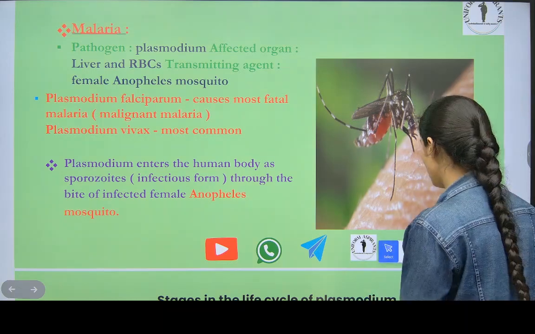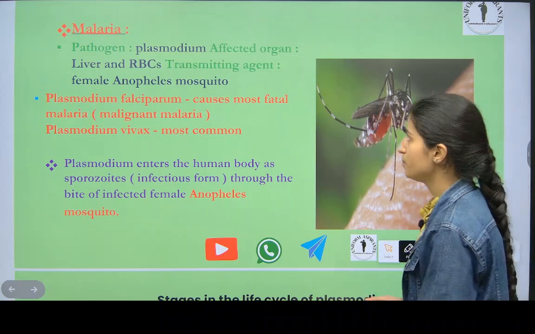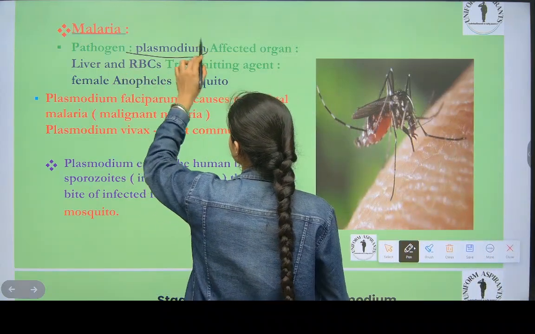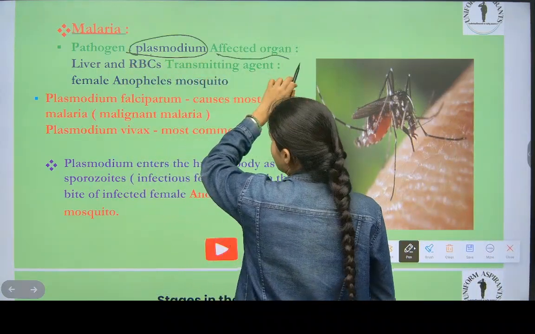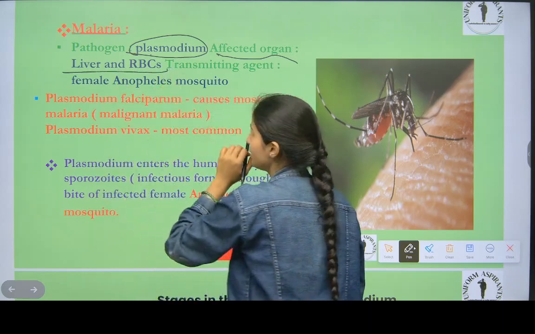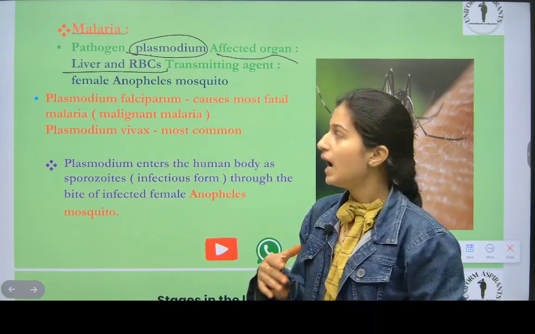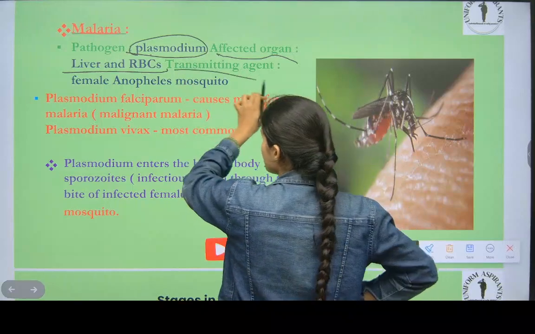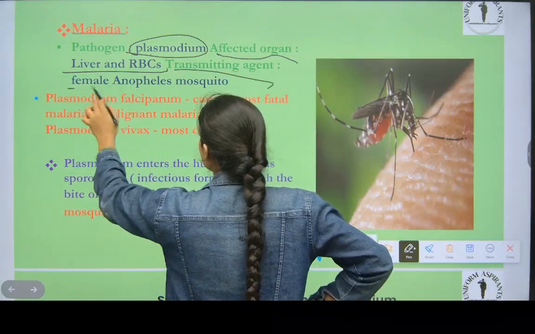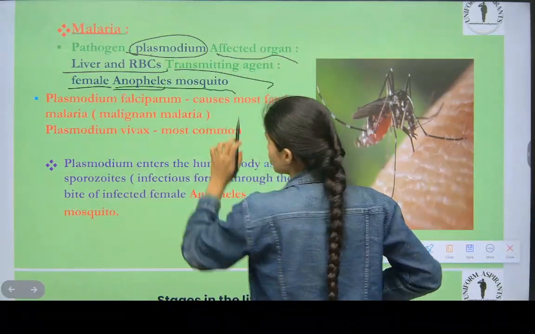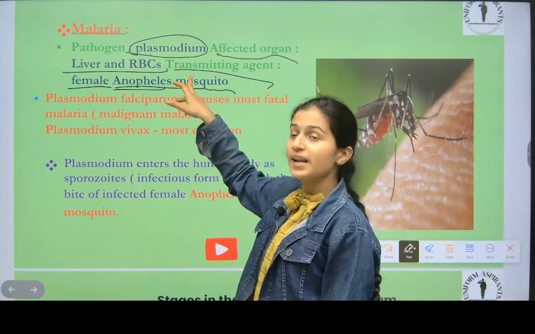Now malaria. What is the pathogen of malaria? Plasmodium. Affected organs are our liver and red blood cells. Transmitting agent is the female Anopheles mosquito. Remember this. Who carries plasmodium?